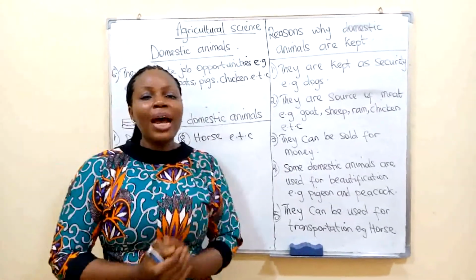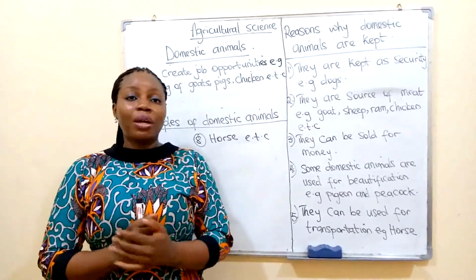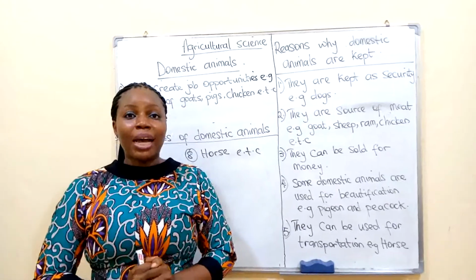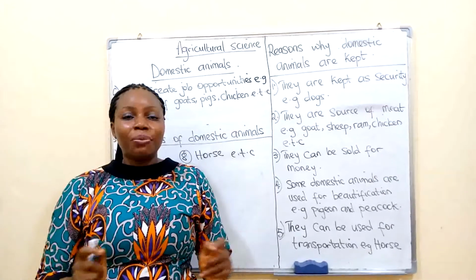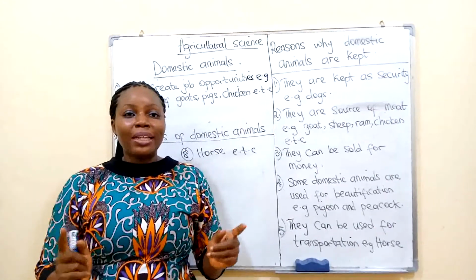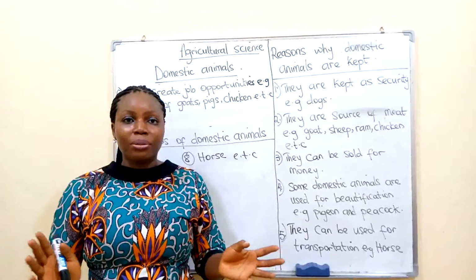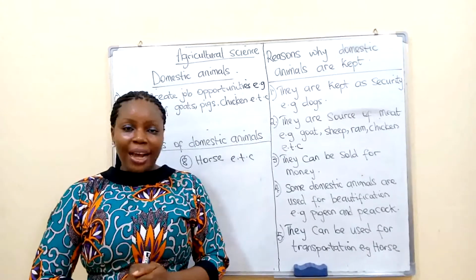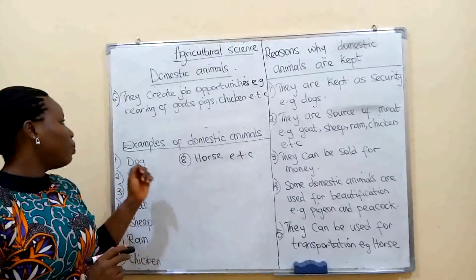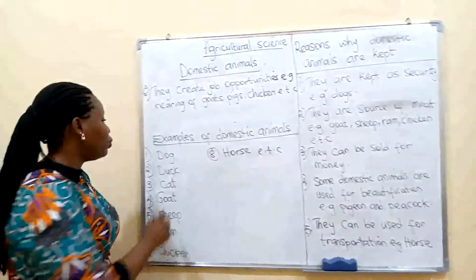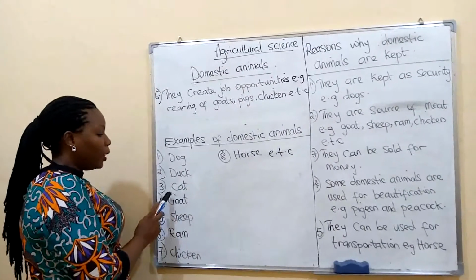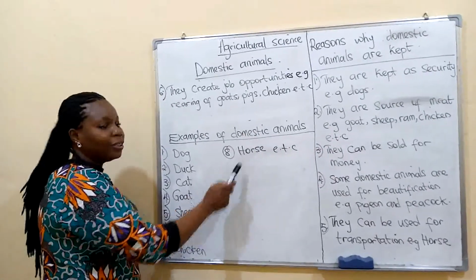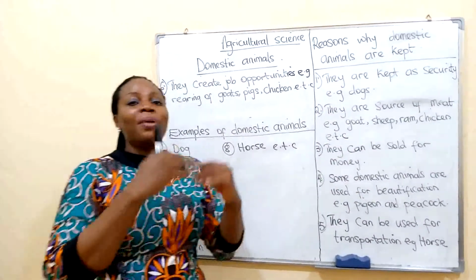So far we've talked about domestic animals, and I've told you that domestic animals are those animals that we can see around us, those animals that are not dangerous to us. Remember, I told you that they are different from wild animals. We also talked about some examples of domestic animals: dog, cat, goat, sheep, ram, chicken, horse, peacock, pigeon.